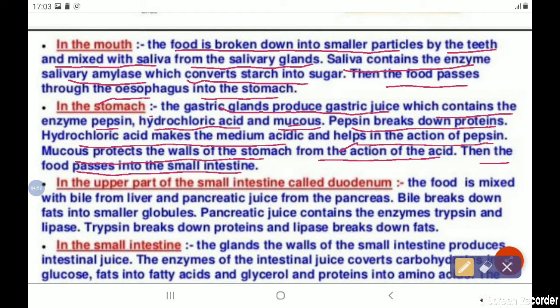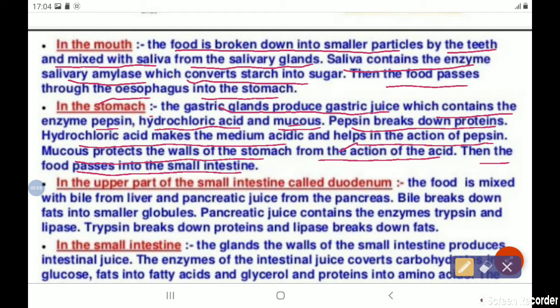Mucus. Now there is hydrochloric acid. So as we all know, acid is very dangerous for our body. So mucus protects the wall of the stomach from the action of the acid. Then after this process has taken place, the food passes into the small intestine.